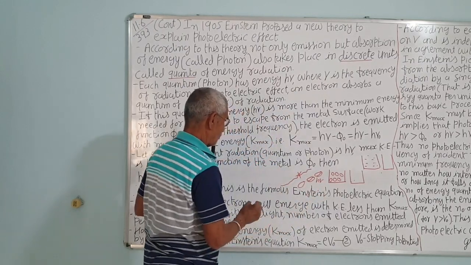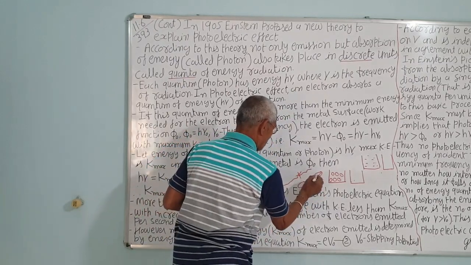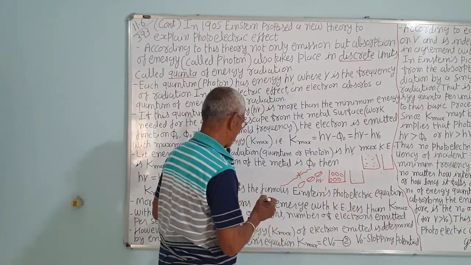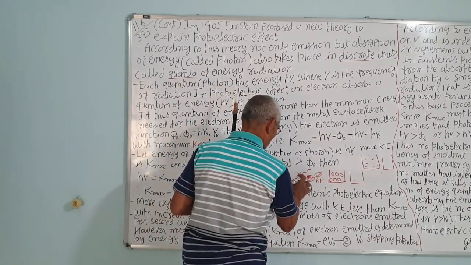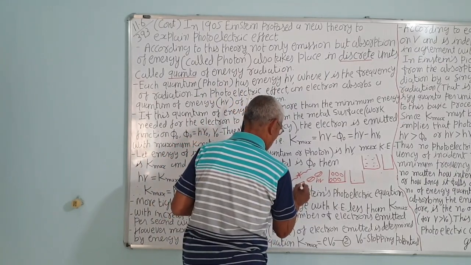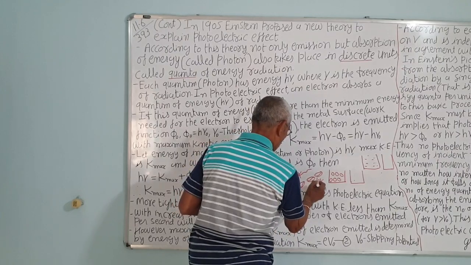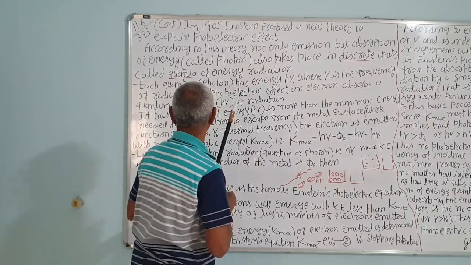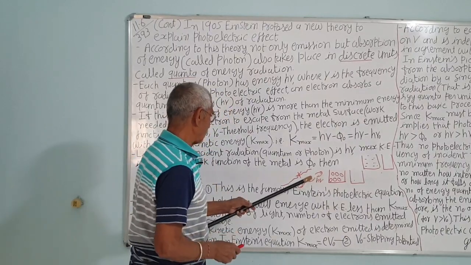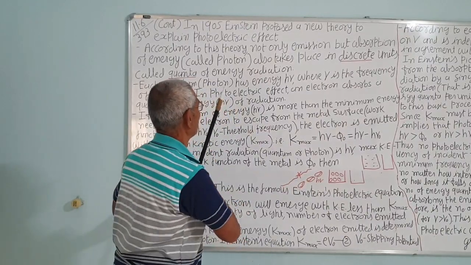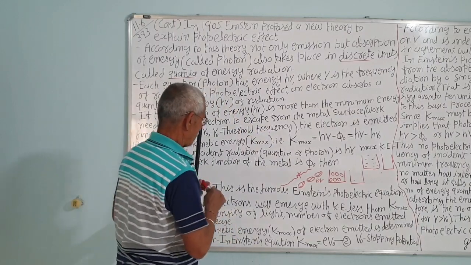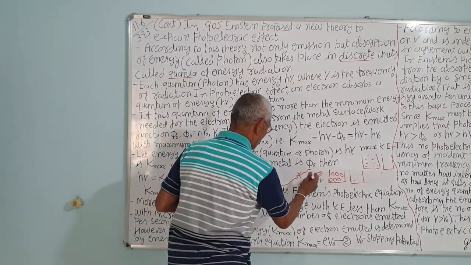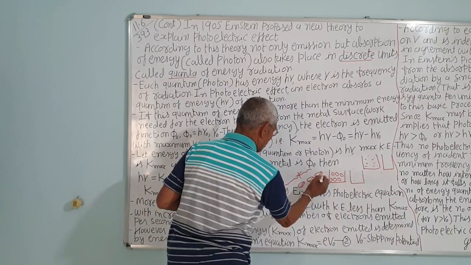This photon is neither particle nor wave, correct? So this quantum contains energy equal to h nu. It is in discrete form, 1, 2, 3, you can count it also.